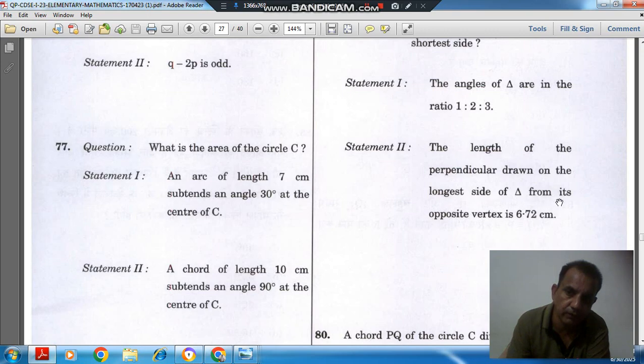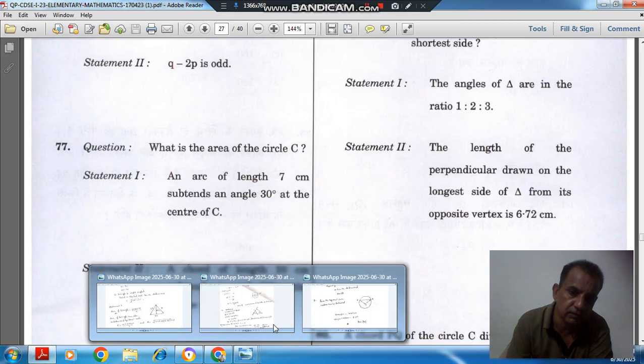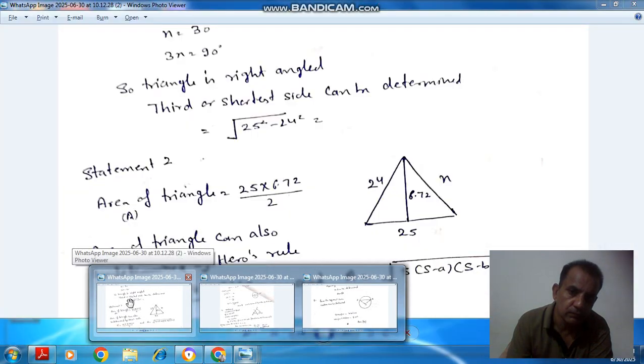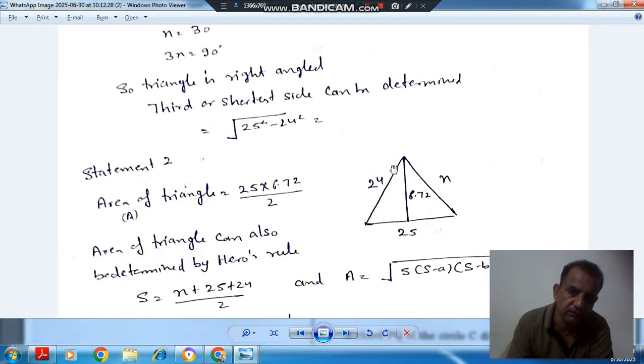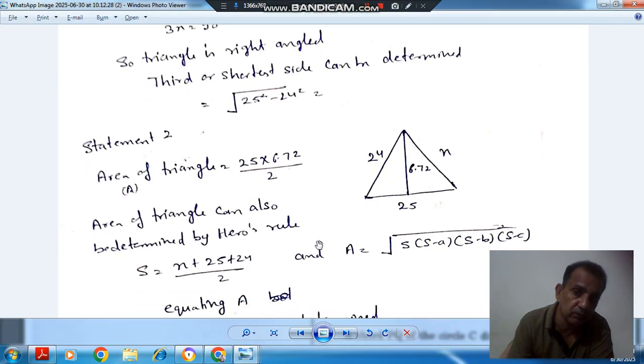Then the area of the triangle can be determined by 25 into 6.72 by 2, and can also be determined by using Heron's formula. So this is x, this is 24, this is 25, s is x plus 24 plus 25 by 2, and the area is this. Area can be determined by this and by this. Equating these two, we can find out x. So it can be answered by both the statements.